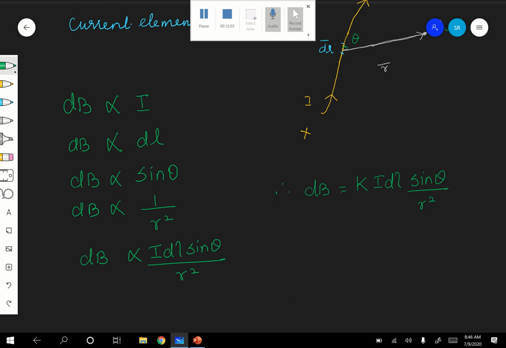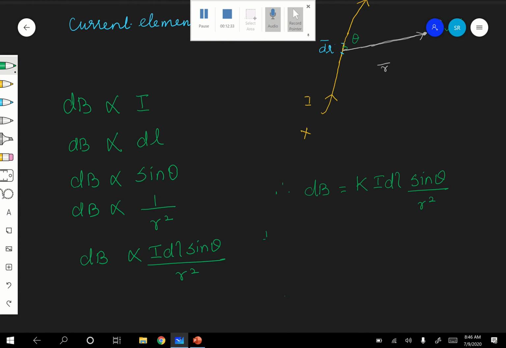If we consider that it is kept in free space or in air, the medium between P and the current element dl is air or free space. Because I told you it depends on the medium. So let us consider that the medium is air, or free space. Therefore, what is the value of K?